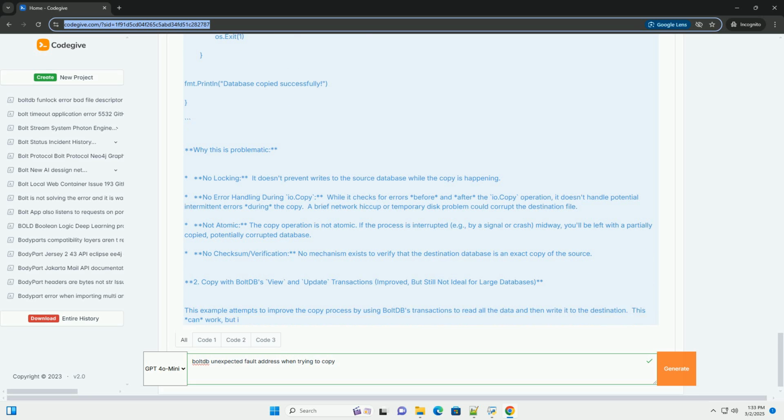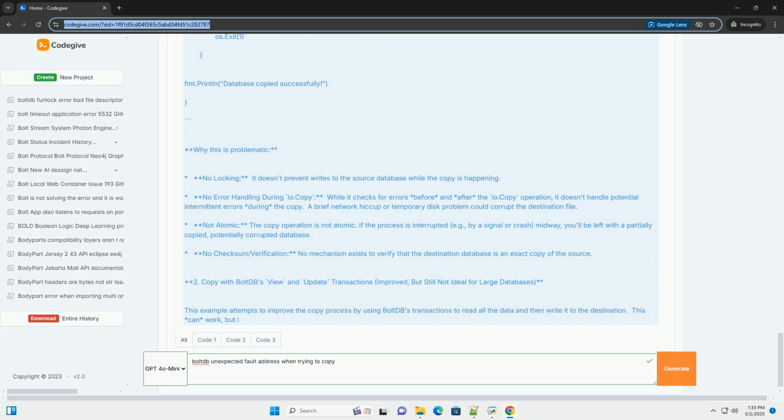4. Handling file corruption and verification. Even with the precautions above, file corruption can sometimes occur due to hardware errors, software bugs, or unexpected system events. Here's how to address this. Checksum verification: after copying the database, calculate a checksum, for example using SHA-256, of both the source and destination files. Compare the checksums to ensure they match. This provides a high degree of confidence that the copy is accurate.